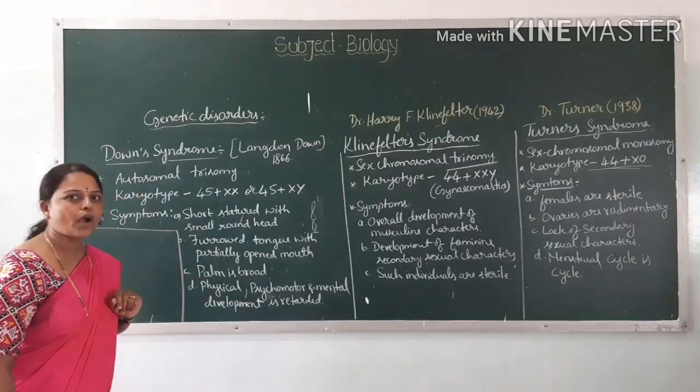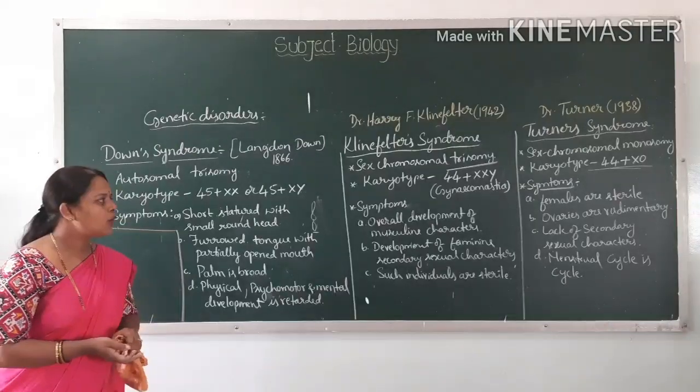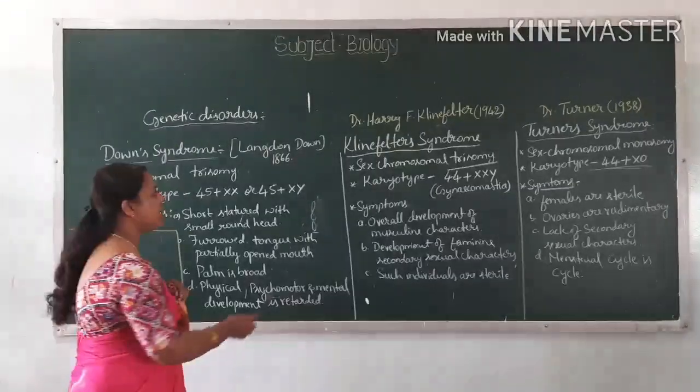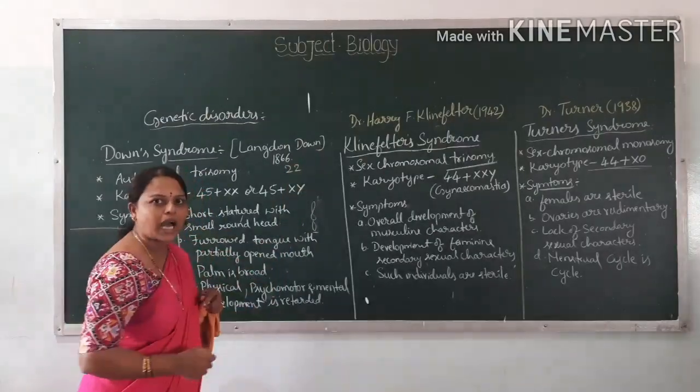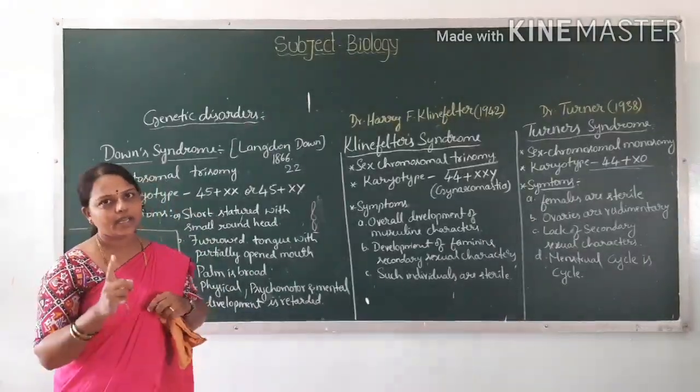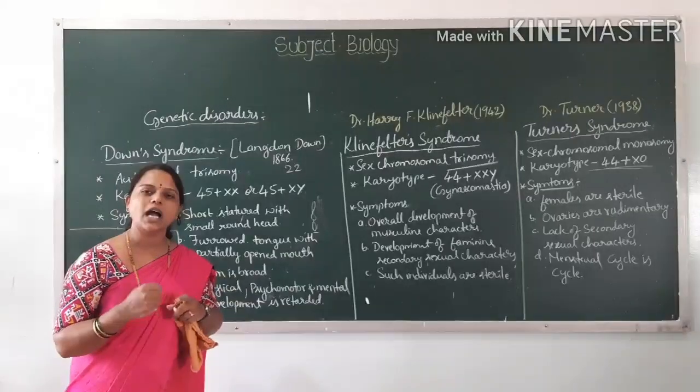What is the meaning of autosomal trisomy? In human beings, in a haploid set, 22 autosomes are there and one sex chromosome, either X or Y.